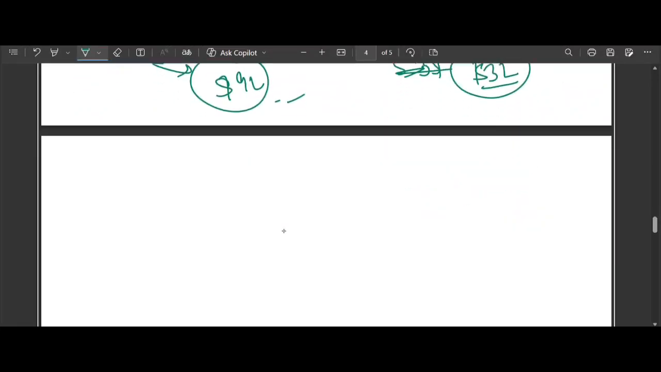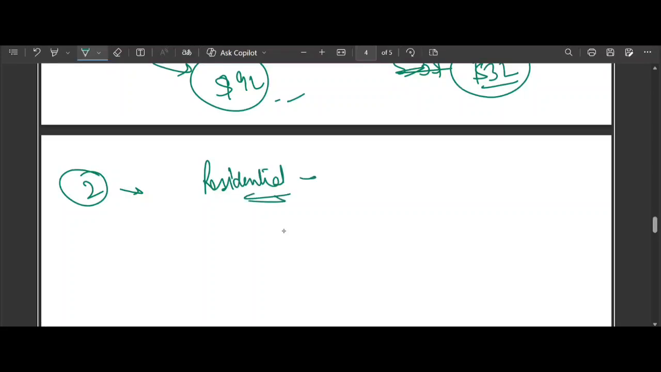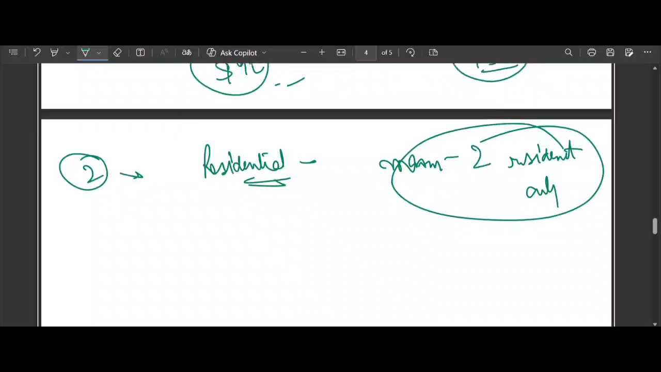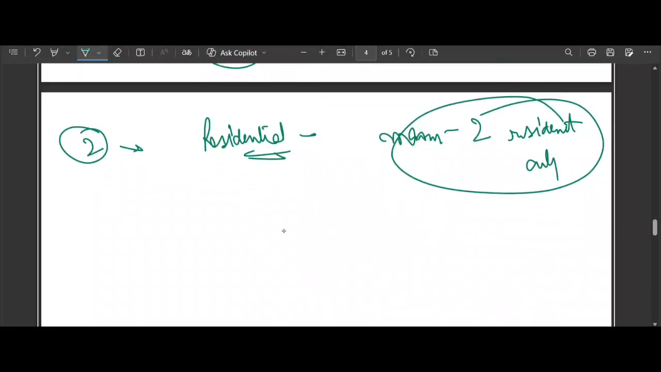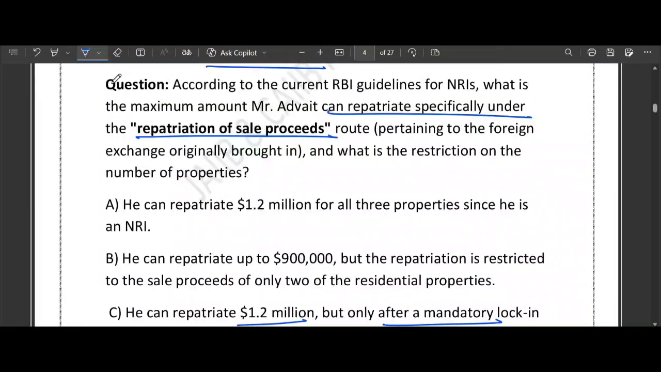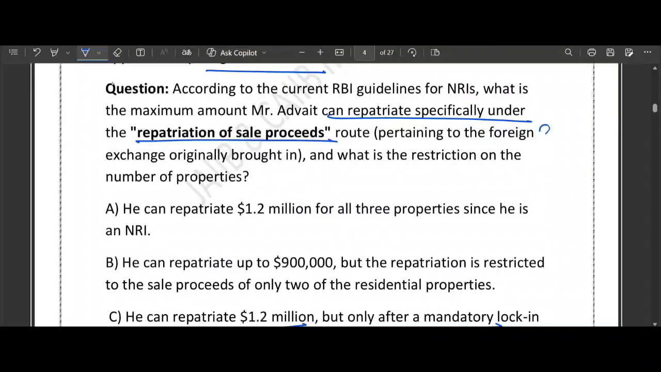And there is another rule, rule number 2, which is the most common exam trap. It says that for residential property, repatriation of sale proceeds is allowed for a maximum of 2 residential properties only. So you can repatriate for a maximum of 2 residential properties only. So in this case, what Advait did, he sold 3 flats. As you can see clearly mentioned, he sold how many flats? 3 flats he sold. Okay. So he can use this repatriation route only for 2 properties, not all the 3.